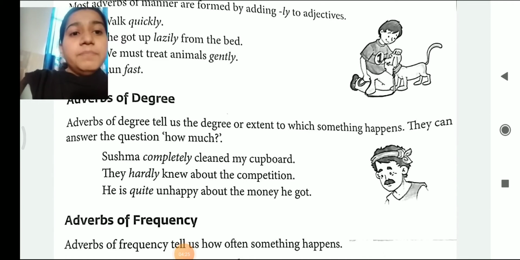Sushma completely cleaned up my cupboard. They hardly knew about the competition. He is quite unhappy about the money he got. So here, how much? For the following examples which we saw, the question will be how much. At that time we can come to know whether it is adverb of degree or not.